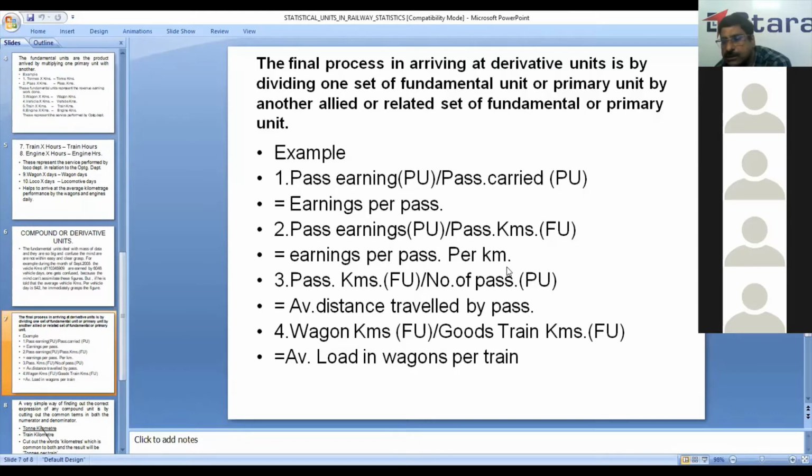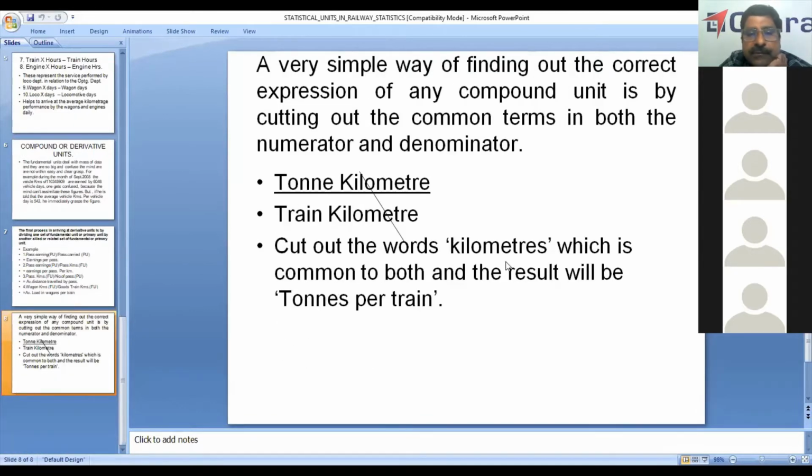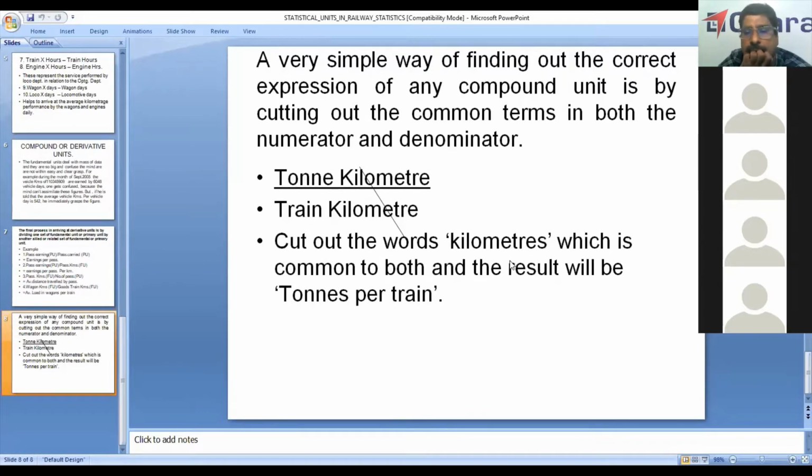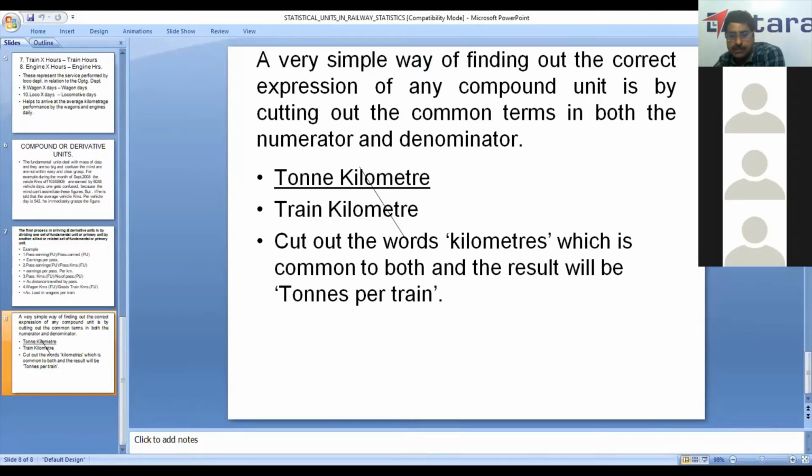Any doubt? So that's all about the statistical units. We'll go to the next topic.